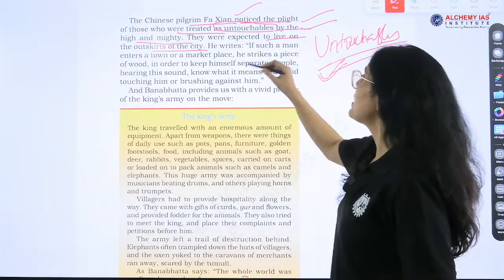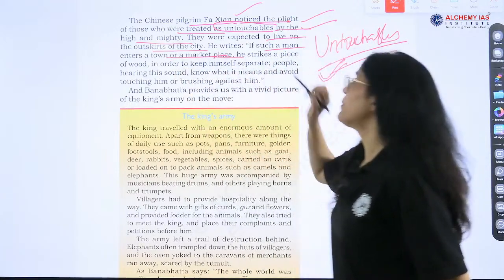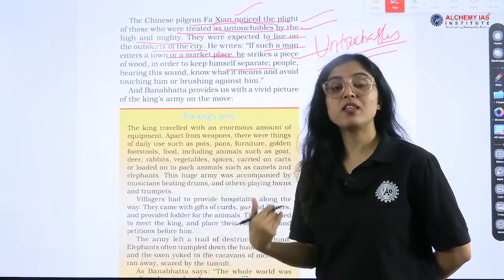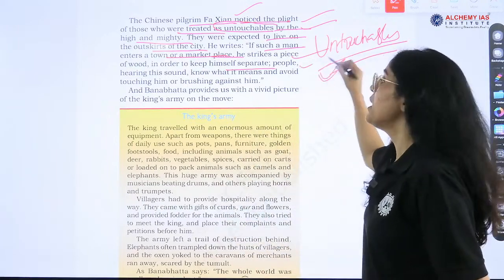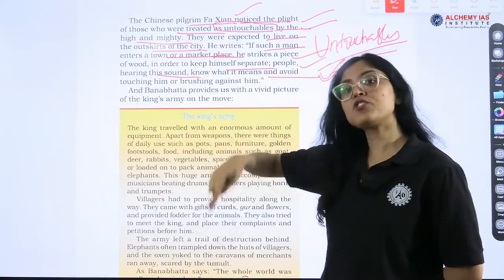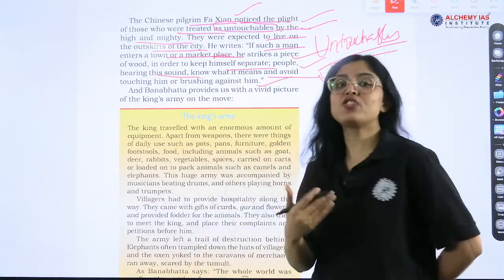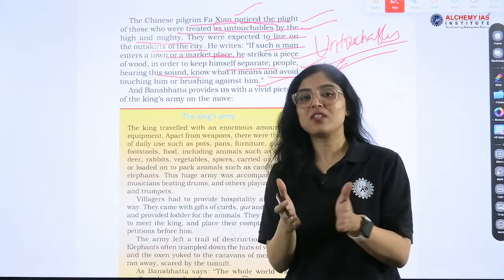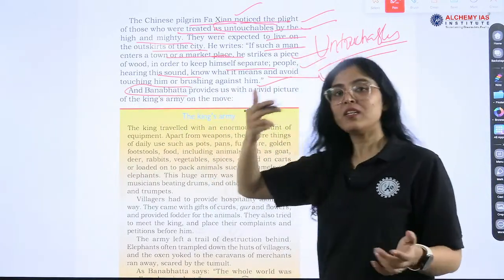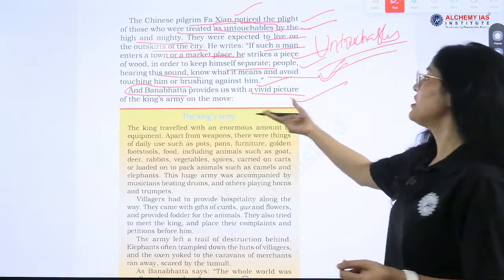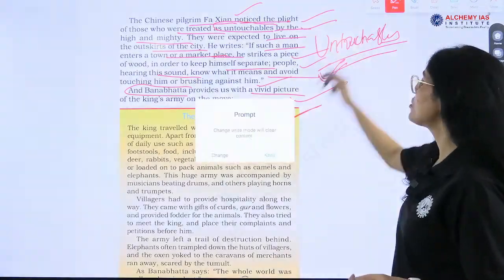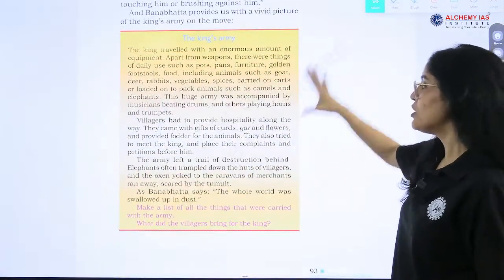He writes, if such a man enters a town or a marketplace, he strikes a piece of wood in order to keep himself separate. This was the kind of discrimination that they were facing. People hearing this sound know what it means, and they would avoid touching that person or brushing against him. So, this was the social evil that existed during that time. And Bana Bhatta, who is Bana Bhatta? Tell me in the comment section. He provides us with a vivid picture of the king's army on the move. So, all these are mentioned in the books, different sources.